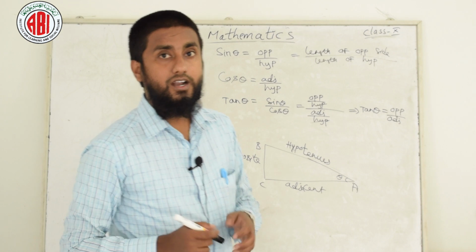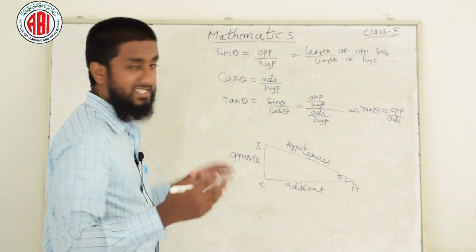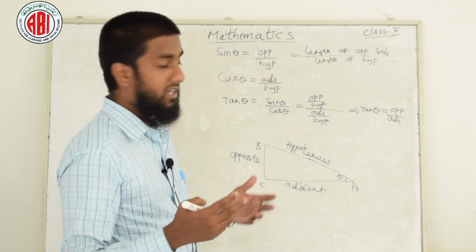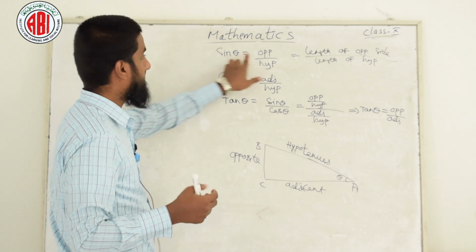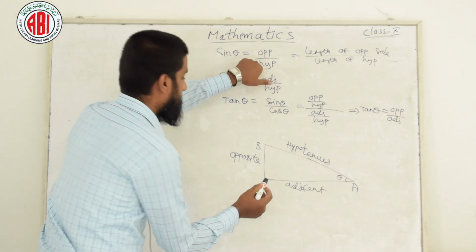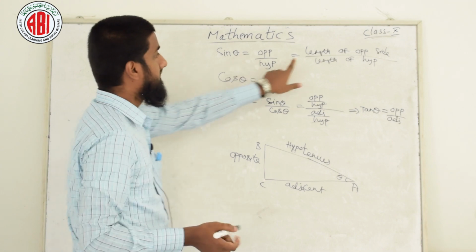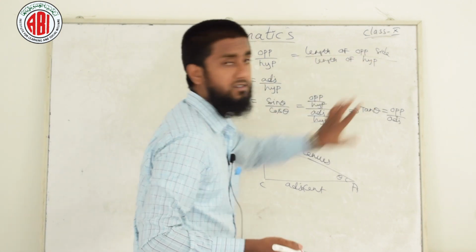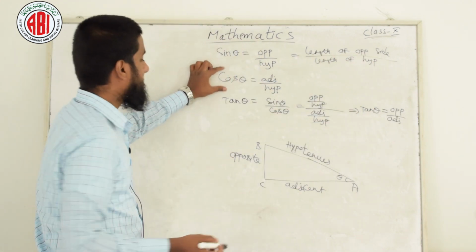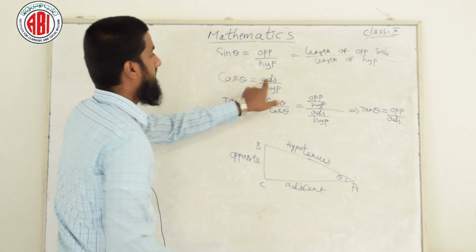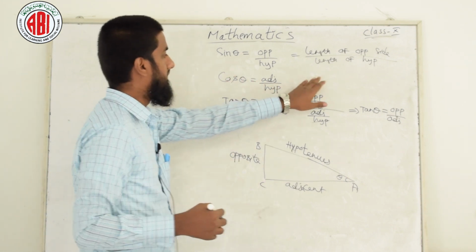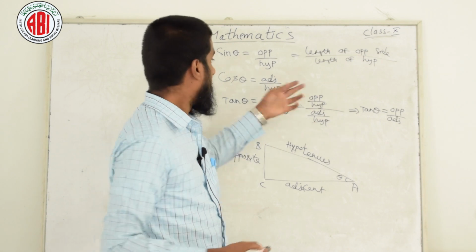This is the triangle, and for trigonometric ratios we have 6 ratios. Out of the 6, I have derived 3 ratios. Sin theta is opposite by hypotenuse, the length of the opposite side by the length of the hypotenuse side. Cos theta is adjacent by hypotenuse, the length of the adjacent side by the length of the hypotenuse.